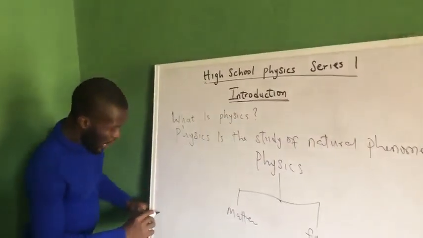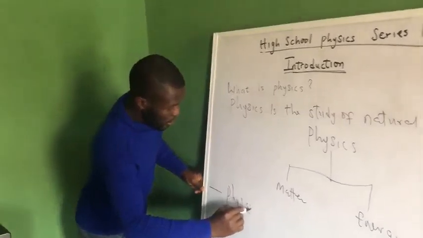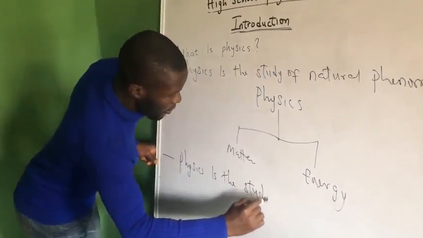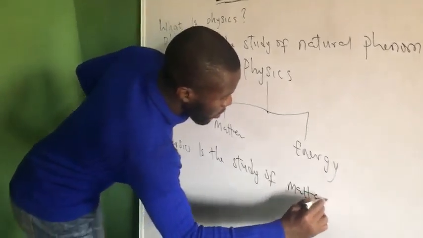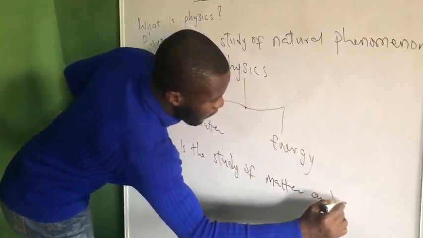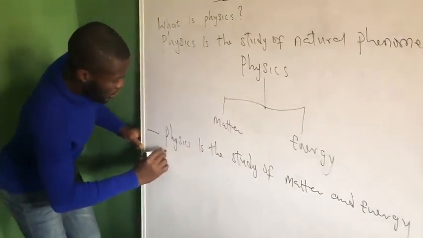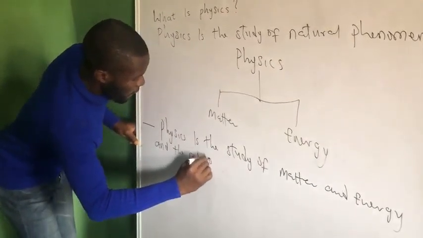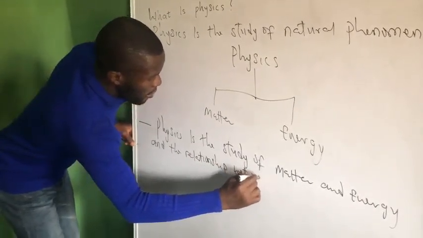So we can safely say physics is the study of matter and energy and the relationship between them.